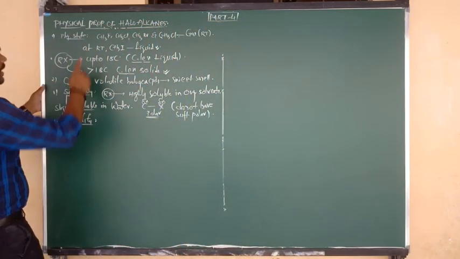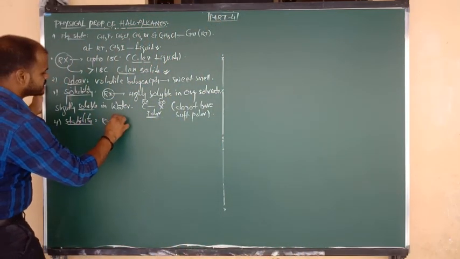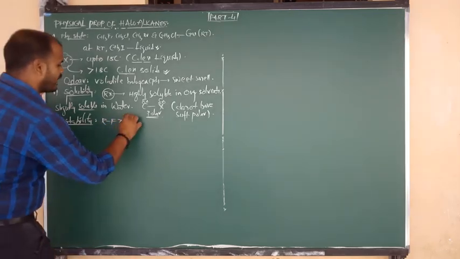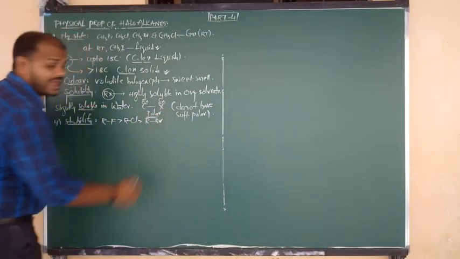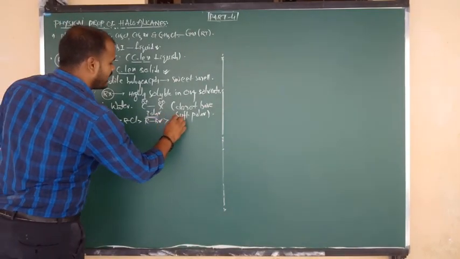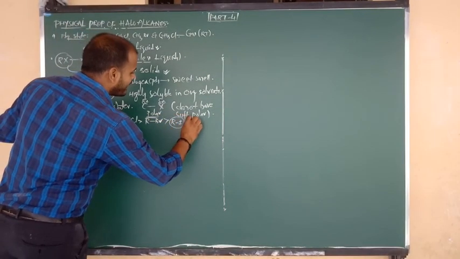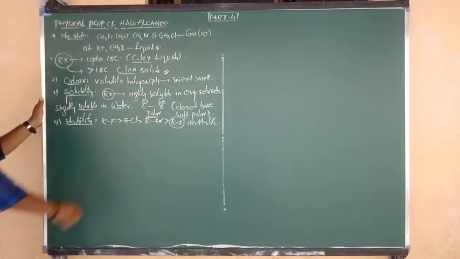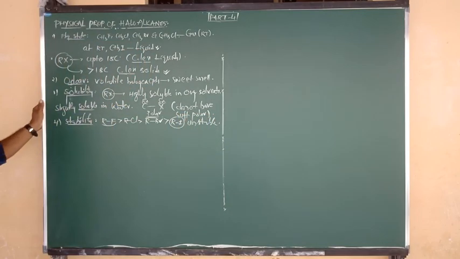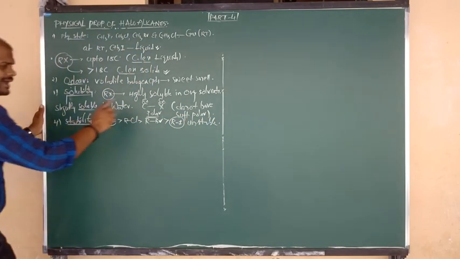Okay, stability order of alkyl halides. The most stable is alkyl fluoride, next alkyl chloride, next alkyl bromide, next alkyl iodide. So alkyl iodide is the highly unstable form. And which is the more stable form? Alkyl fluorides. Good.